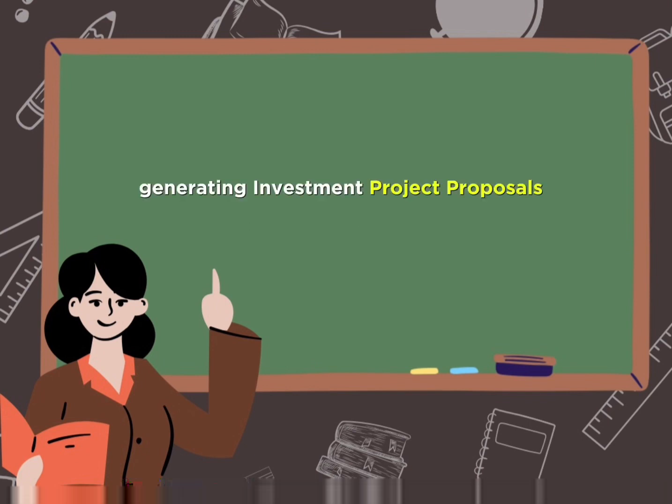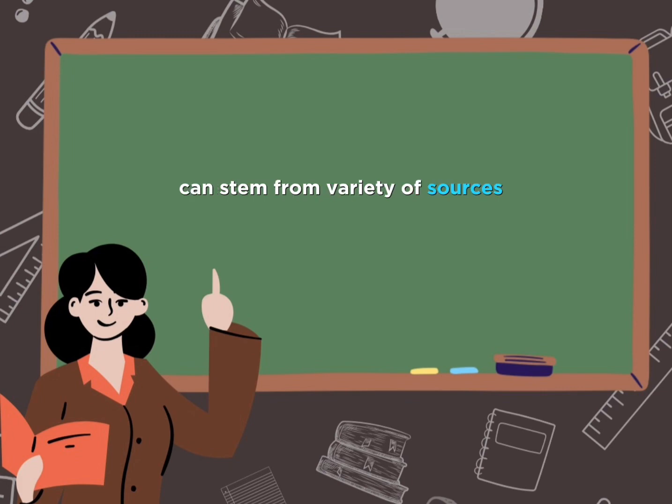Generating investment project proposals. Investment project proposals can stem from a variety of sources. For purposes of analysis, projects may be classified into one of 5 categories. 1. New products or expansion of existing products. 2. Replacement of equipment or building. 3. Research and development. 4. Exploration. 5. Other, for example, safety-related or pollution control devices.